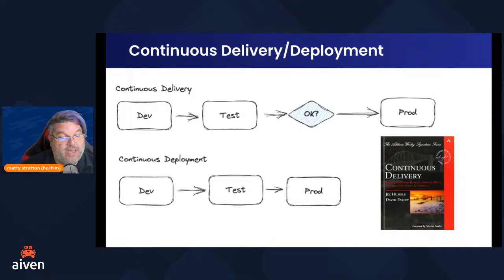So this book was written at the same time in 2009 when Gary Gruver at HP wrote a book about large-scale agile deployment, which was about DevOps. We just didn't know to call it that then. And 2009 is also when the very first DevOpsDays happened in Ghent. 2009 is when John Allspaw gave his famous talk at Velocity, which was 10 deploys a day. So a lot of stuff happened. 2009 was a big year. But of all those things, the continuous delivery book is the thing that people still talk about today.